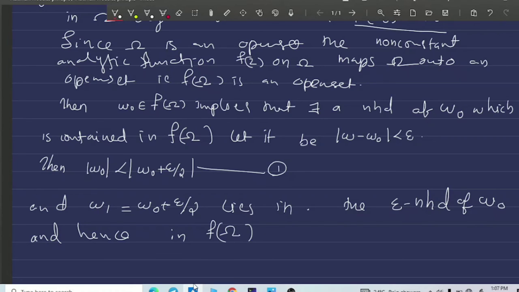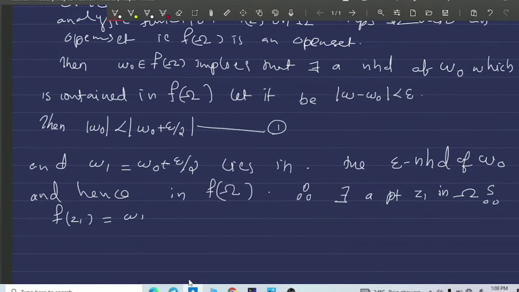Therefore there exists a point z1 in omega such that f of z1 equal to w1. Here this w1 lies in this epsilon neighborhood of w naught, and this epsilon neighborhood of w naught is contained in f of omega. So we can say that this point w1 is in f of omega.